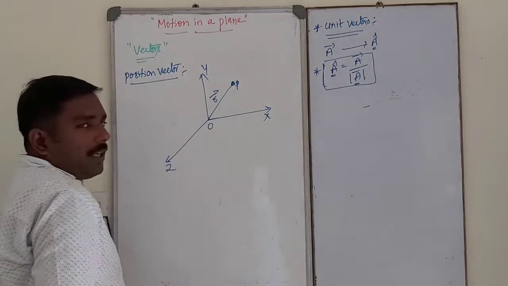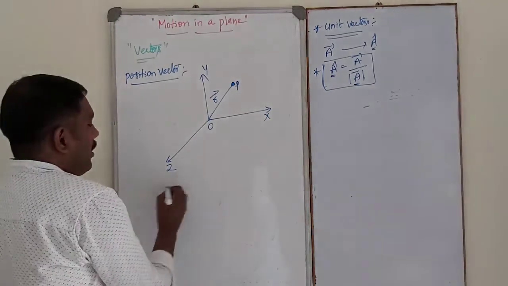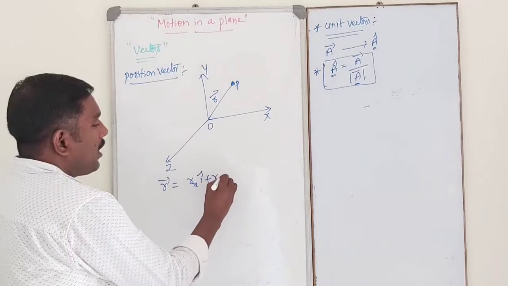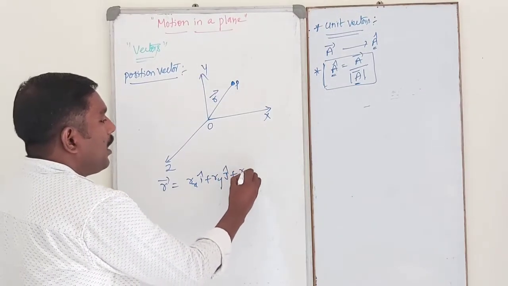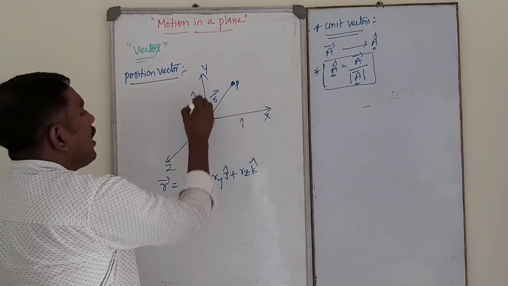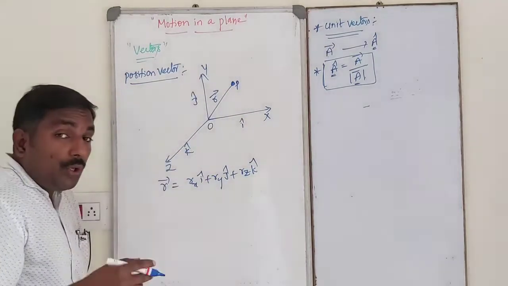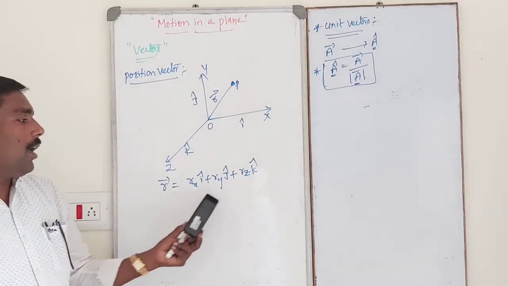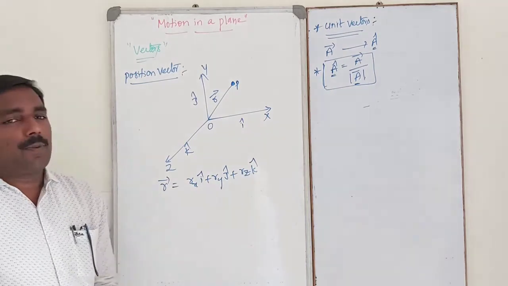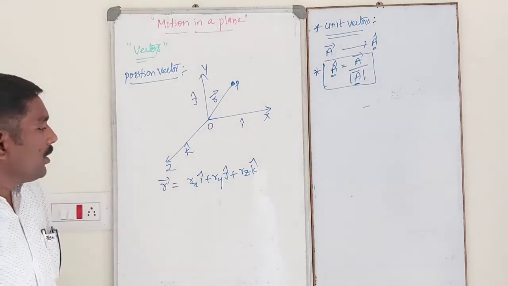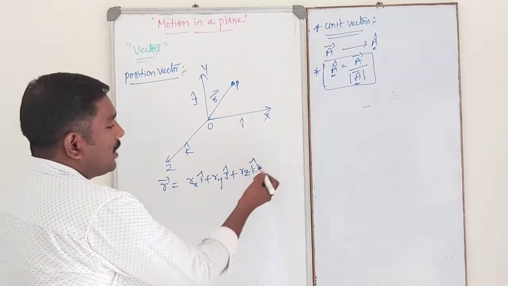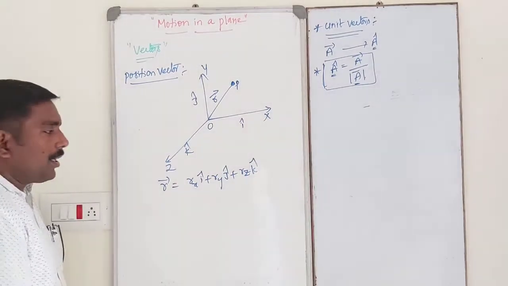See, the position vector in the x, y, z coordinate system is r bar equal to rx i cap plus ry j cap plus rz k cap, where i cap, j cap, k cap are the unit vectors along the direction of rx, ry, rz respectively. So the position vector is represented like this.